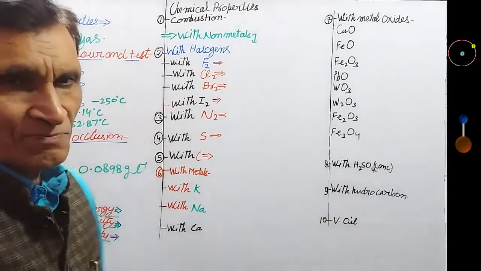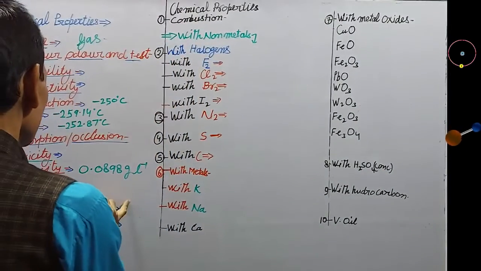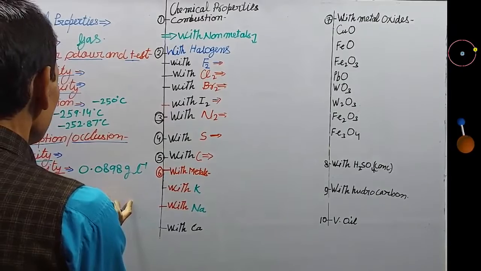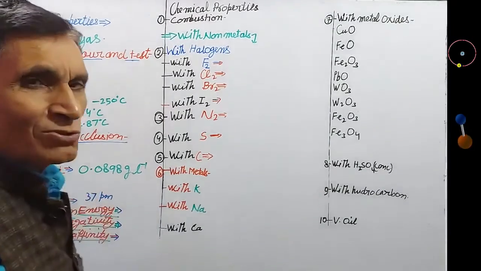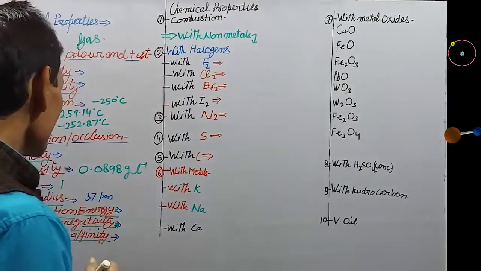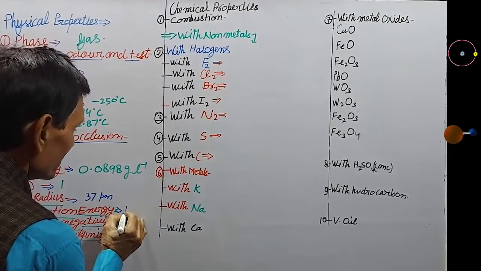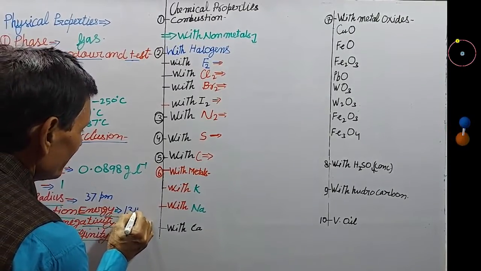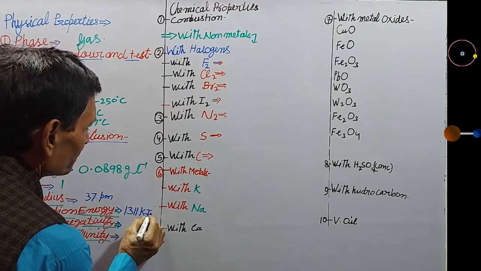Atomic radius. Its atomic radius is very small, about 37 picometer. 1 picometer is equal to 10 to the power minus 12 meter. Now, ionization energy. Its ionization energy is 1311 kilojoule per mole.